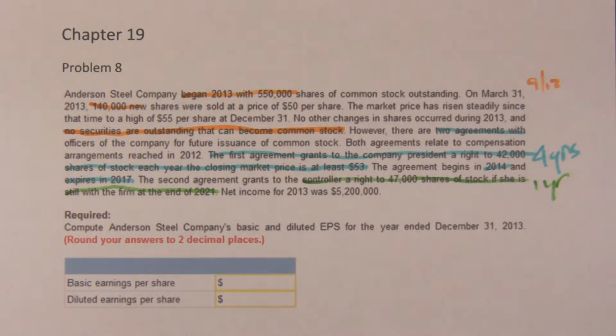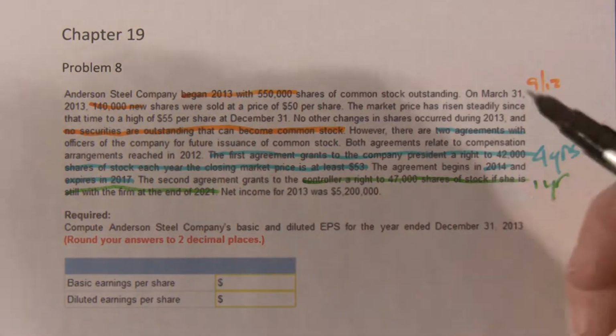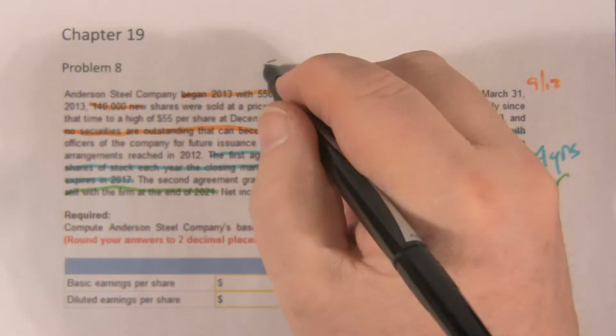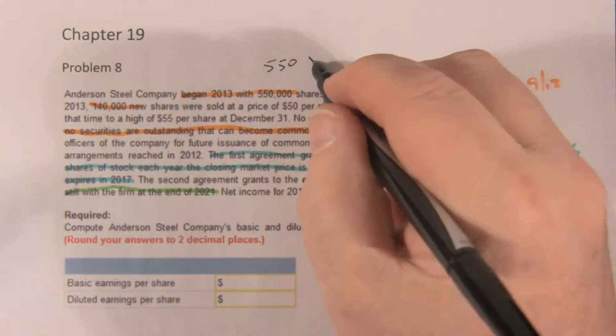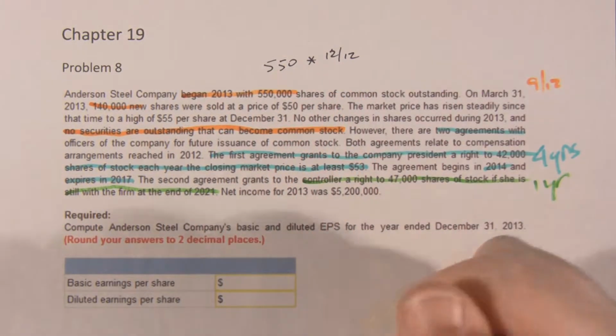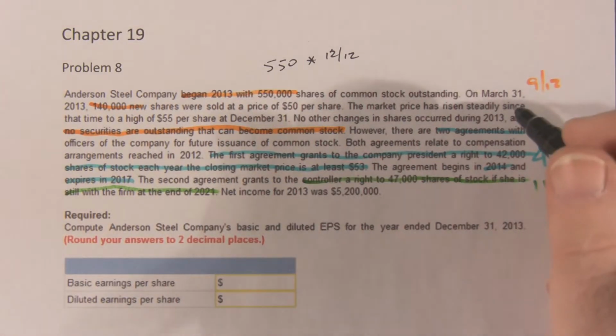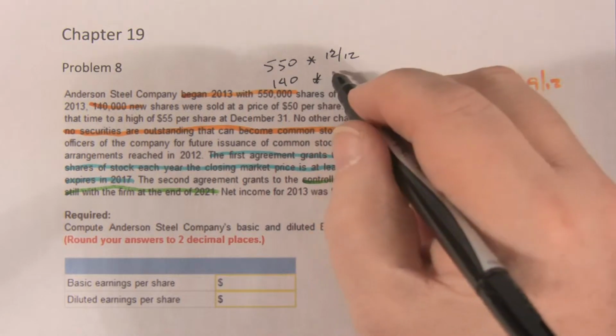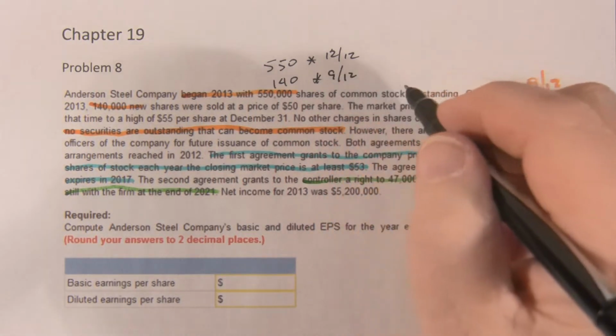So let's do the basic earnings per share first. We have 550,000 times 12, so that's out for the whole year. And we have 140,000, that's 9/12.